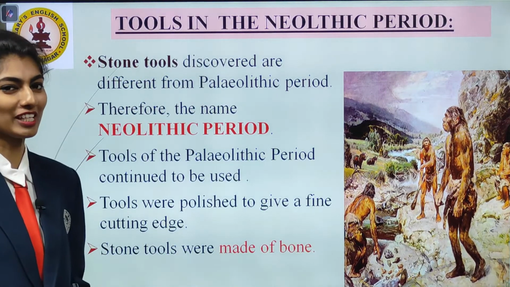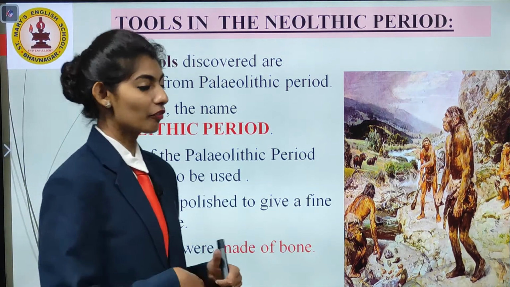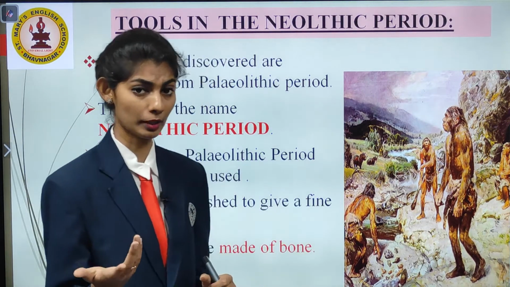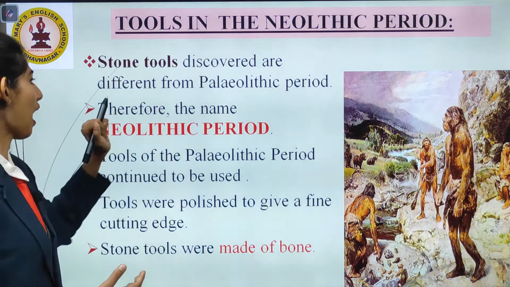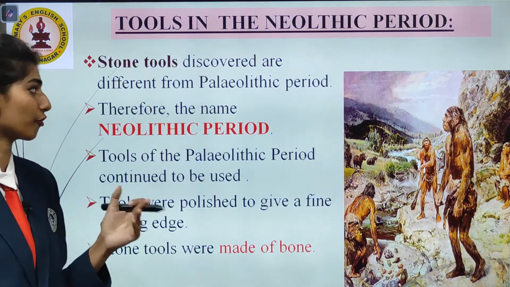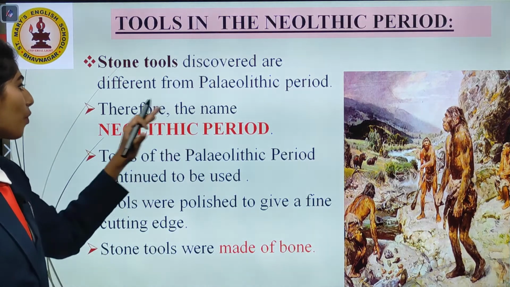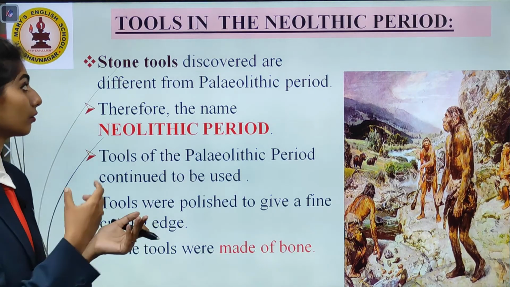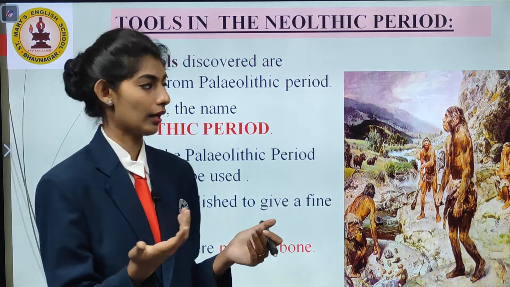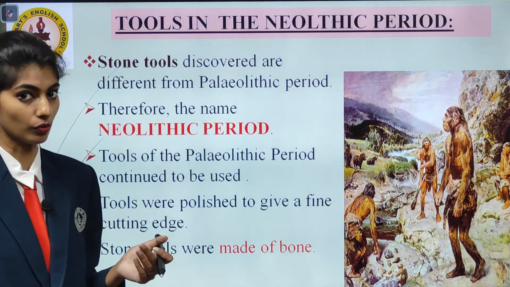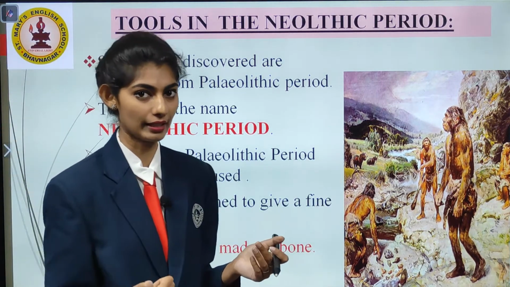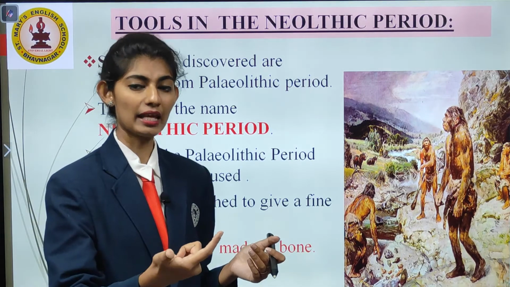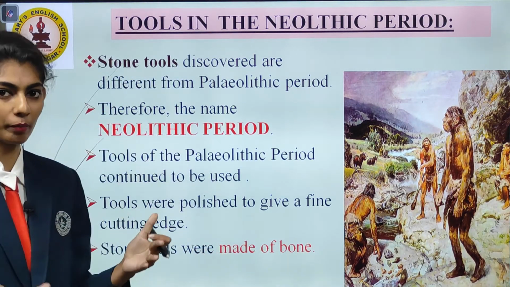Now we will talk about tools in the Neolithic period. We have completed the Paleolithic period and Mesolithic period. Now we will start with the Neolithic period. Stone tools discovered are different from the Paleolithic period. Therefore, the name Neolithic was given because they were different. Neolithic means new, and people started doing agriculture over here. Paleolithic means, remember, hunters and gatherers, 99% of human history. Mesolithic means middle period, and Neolithic means new age, new things were evolving.